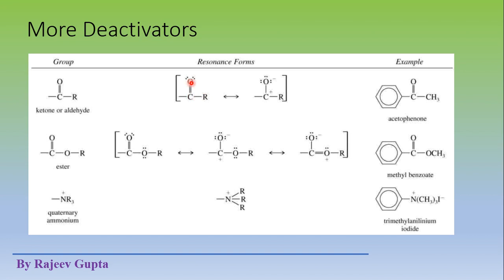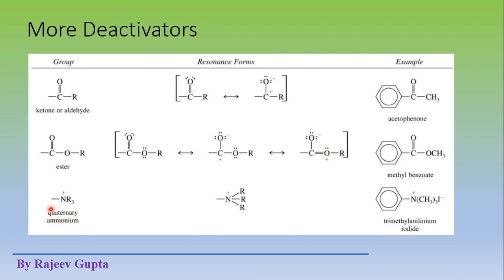Here the oxygen atom's electronegativity is higher, so it pulls the bonding electrons towards the oxygen side, and oxygen gets a negative charge and carbon gets a positive charge. So it works completely as an electronegative group, and it is a deactivator. Also, these are meta directing. Likewise we can see the same for esters.